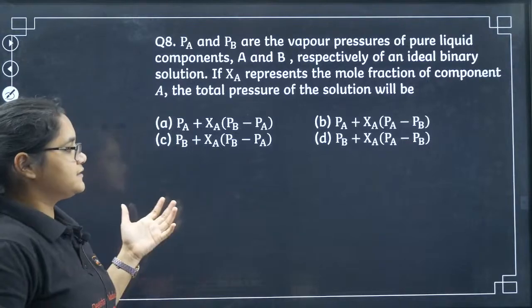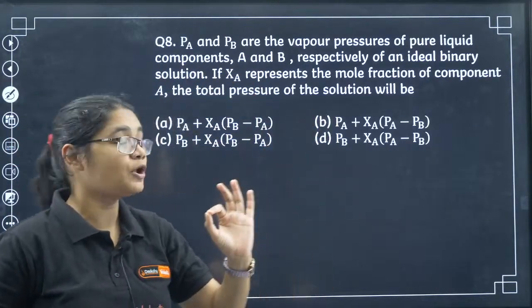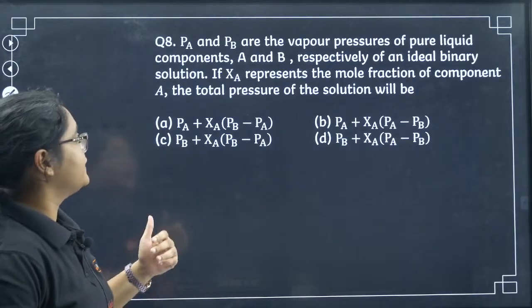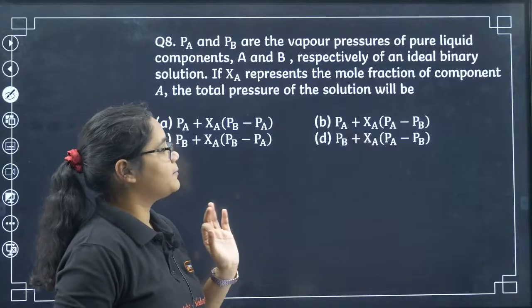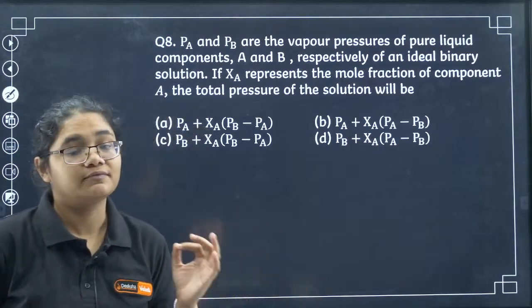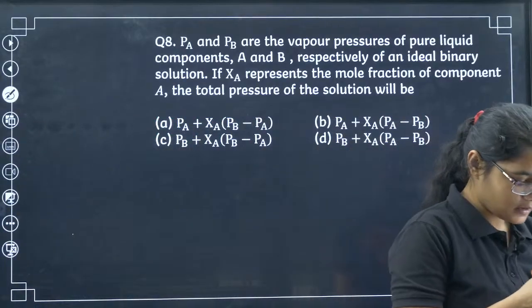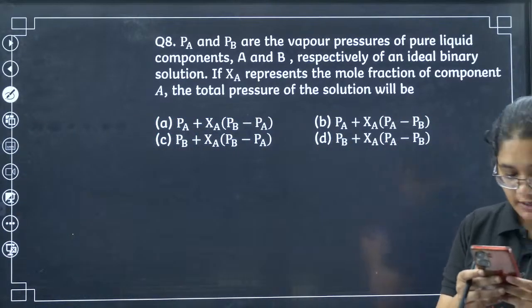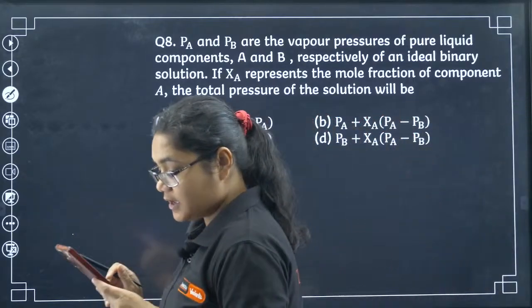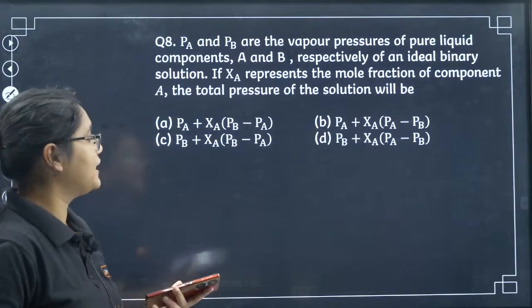Next, yes, this is also a very important question. PA and PB are the vapor pressures of the pure liquid components A and B, respectively, of an ideal binary solution. If XA represents the mole fraction of component A, the total pressure of the solution will be. Okay, so yes, can we answer this one? Okay, students, please answer with question number. Yes, 8B, I am getting B as the answer.